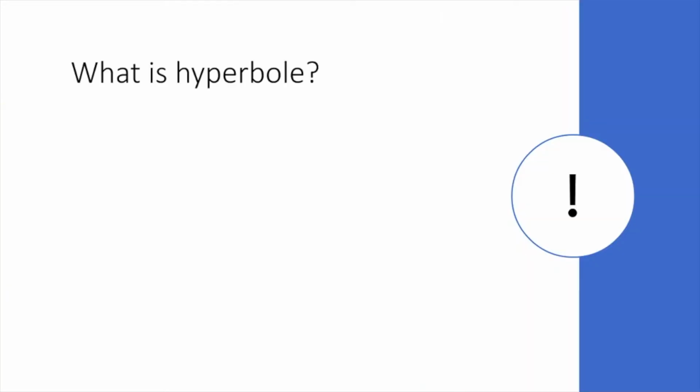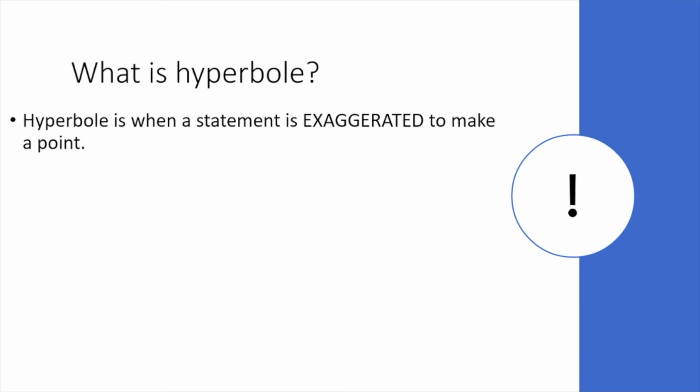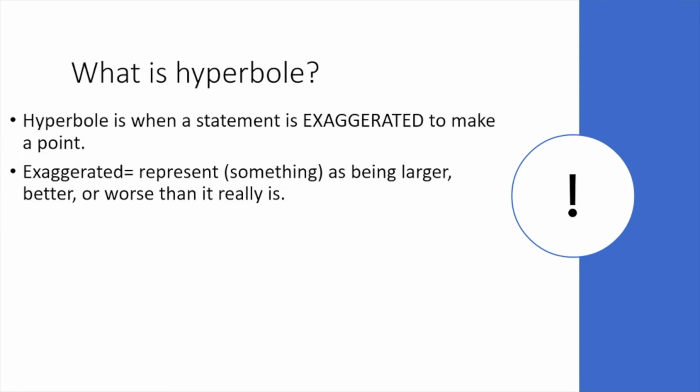It's amazing. Today, our figurative language lesson is about this interesting word called hyperbole. What is hyperbole? Hyperbole is when a statement is exaggerated to make a point. Exaggerated means to represent something as being larger or better or worse than it really is. Let's look at some examples of hyperbole.